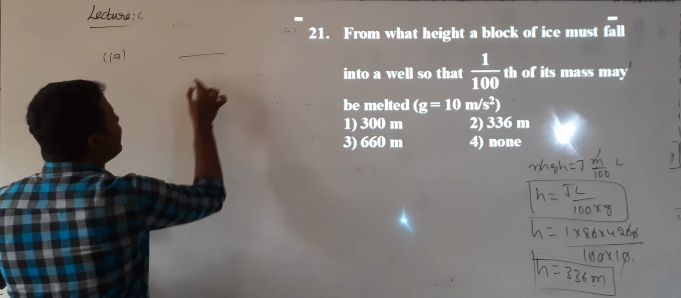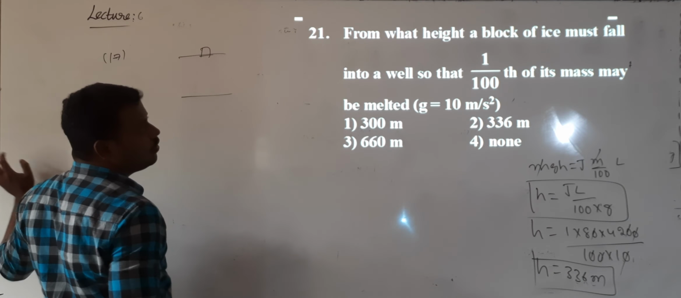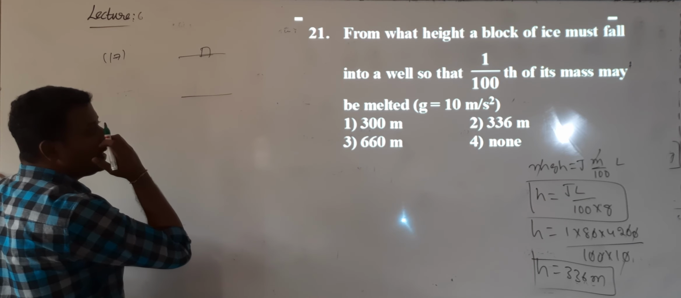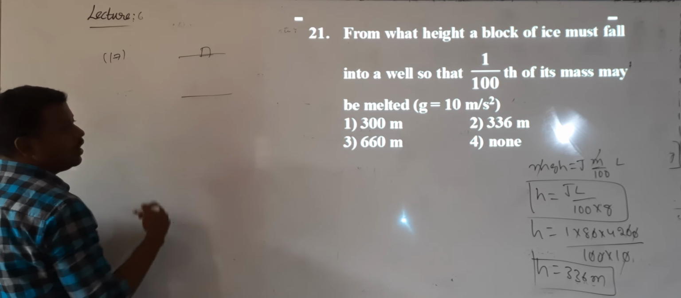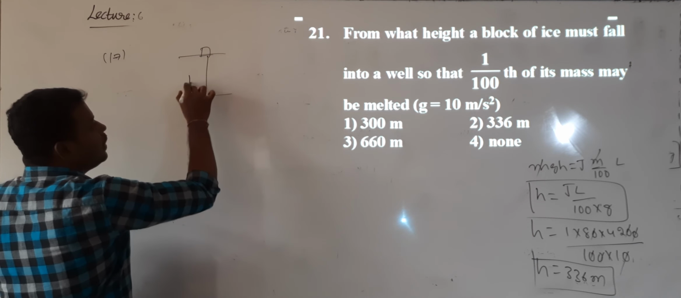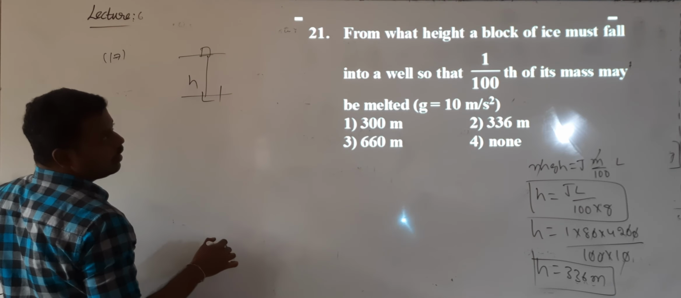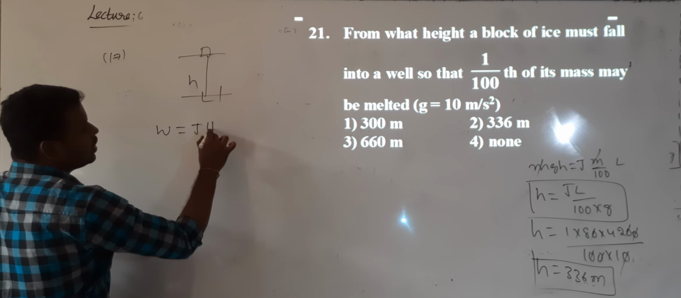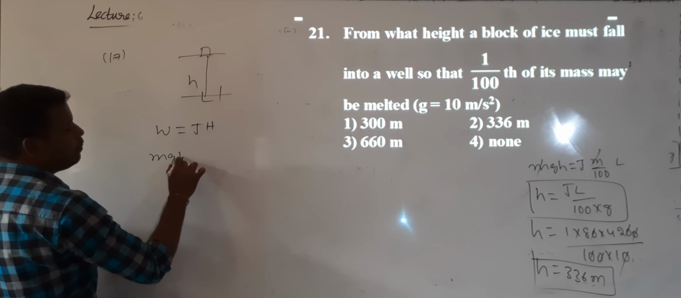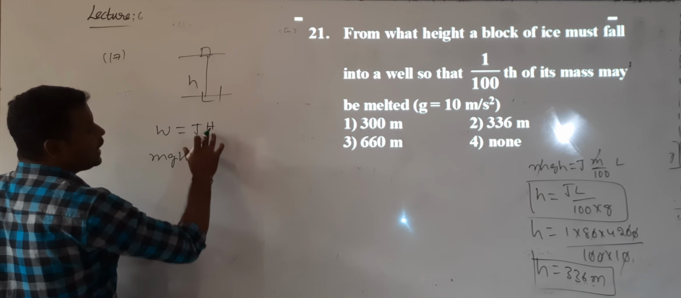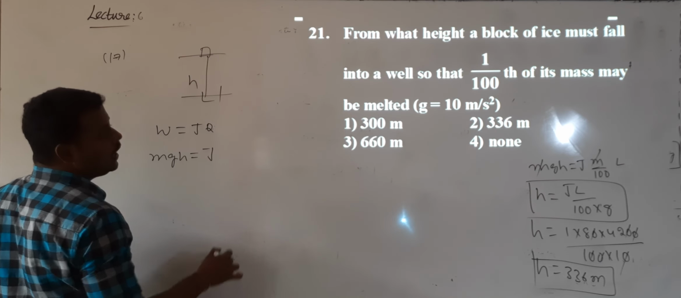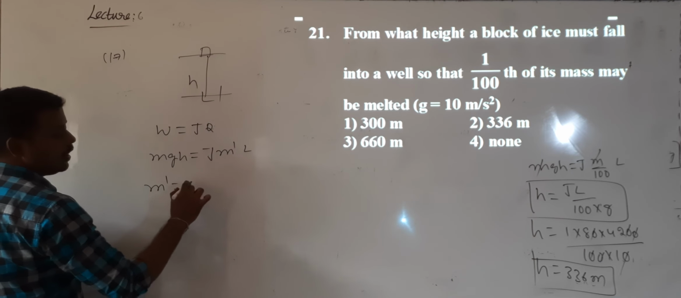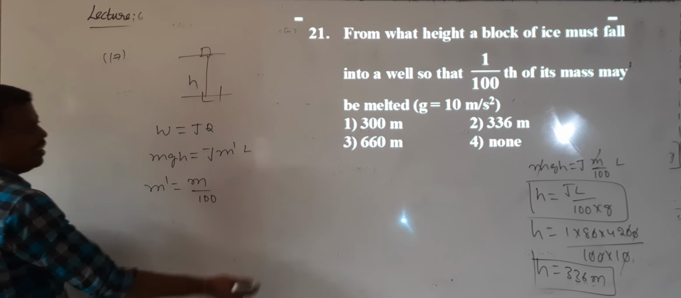Okay, see the question. So from what height they are asking one ice cube should fall. So an ice cube must fall into the well so that 1/100 of its mass may be melted. Ice is falling down. From what height should it fall? It is falling into the well. Here also Joule's law. W value is M G H, the potential energy, M into G into H will be equal to J into heat. Heat is used for what purpose? For melting. So can I write M dash into L, where M dash is given as M by 100. For the last question also, we will get the same answer.